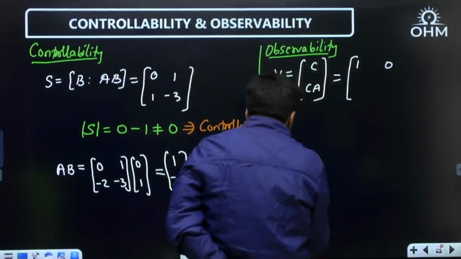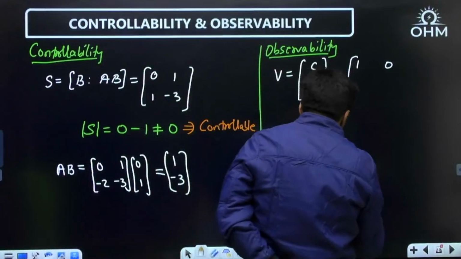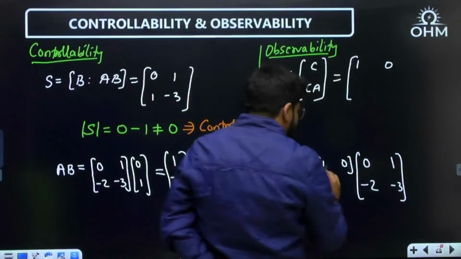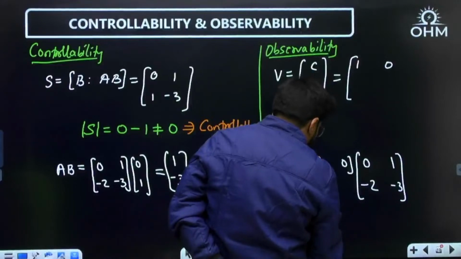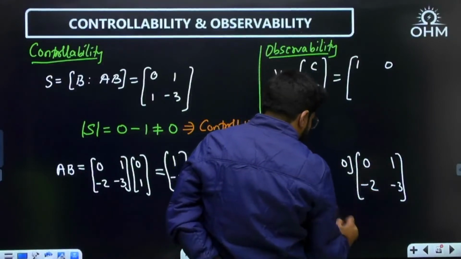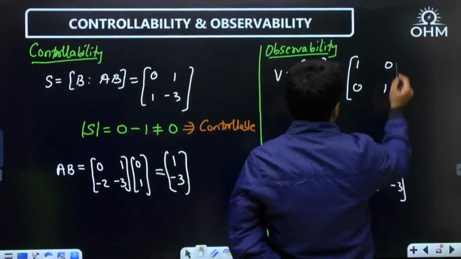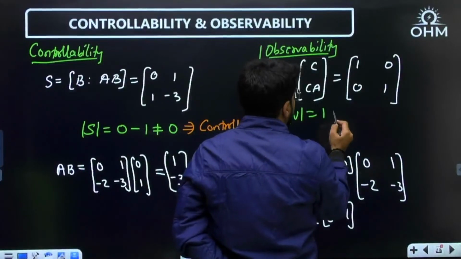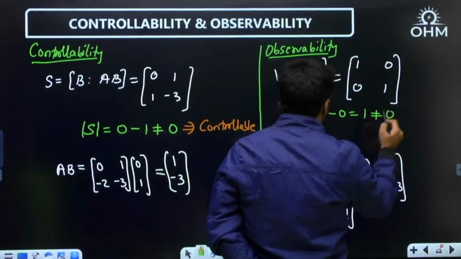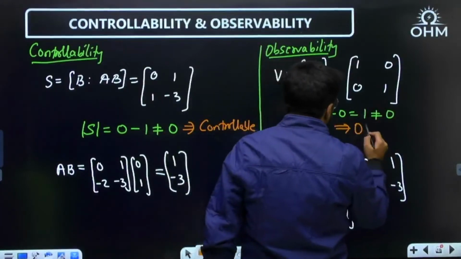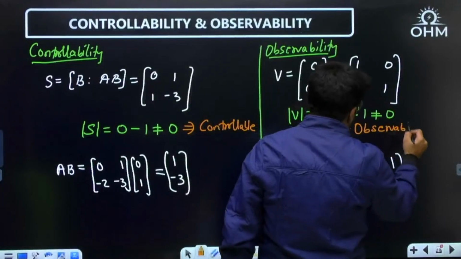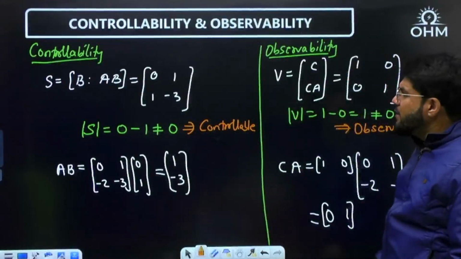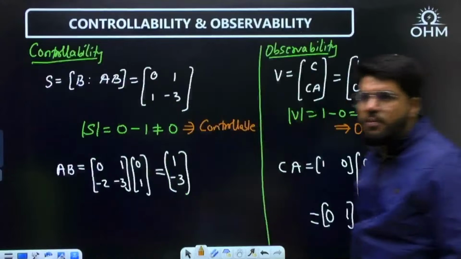Let me multiply here to get CA. C is 1, 0, and A is 0, 1, minus 2, minus 3. Multiplying, first row, first column: 1 into 0, 0 into minus 2, that is 0. First row, second column: 1, then 0, which is 1. So this is 0, 1 here. Now what is the determinant of V? It is 1 minus 0, which is 1, not equal to 0. The system is observable, so it is controllable and observable. I have done this by Kalman's test. But the system can be directly said to be controllable because of the CCF form.